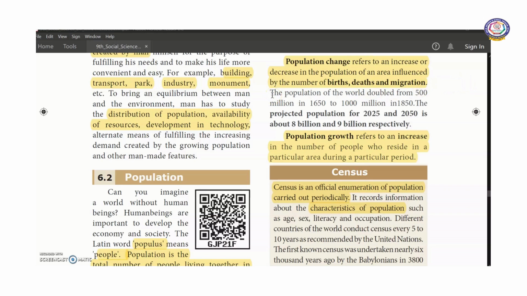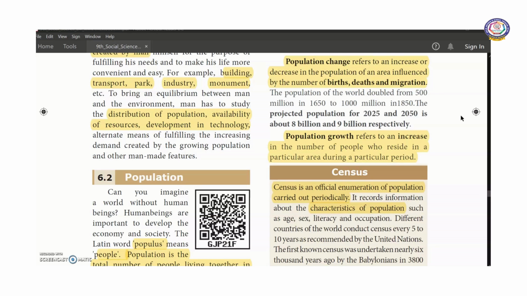The population of the world doubled from 500 million in the year 1650 to 1000 million in the year 1850. The estimated or expected population for 2025 and 2050 is about 8 billion and 9 billion respectively.